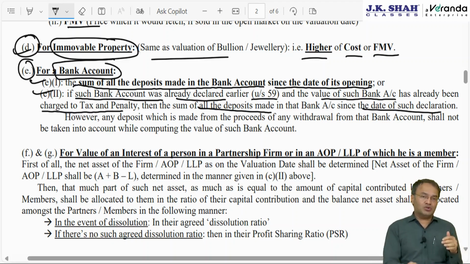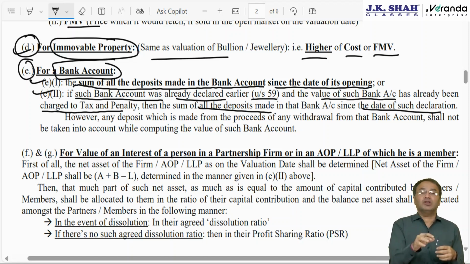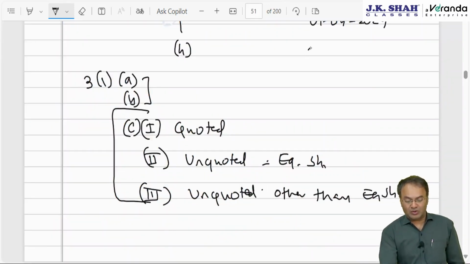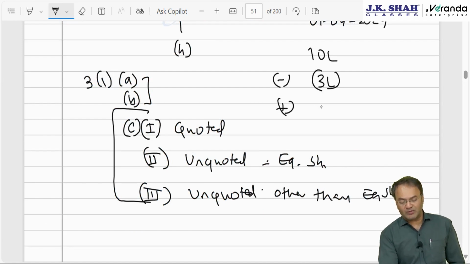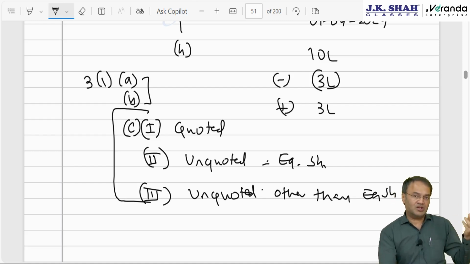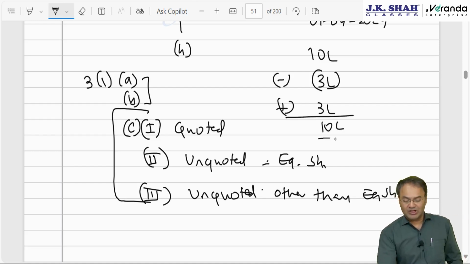However, there is a proviso to this rule 3 subrule 1 clause E, saying that if any amount deposited in the bank account was out of withdrawal from the same bank account, then it should not be taxed again. So total amount deposited by me in the bank account till today was 10 lakh. I withdrew some 3 lakh rupees for emergency purpose and now I did not require it, so I redeposited it in the bank account. So in my bank account 3 lakh got reduced when I withdrew and again I redeposited it, 3 lakh is recouped back, bank balance comes back to its original level, 10 lakh.